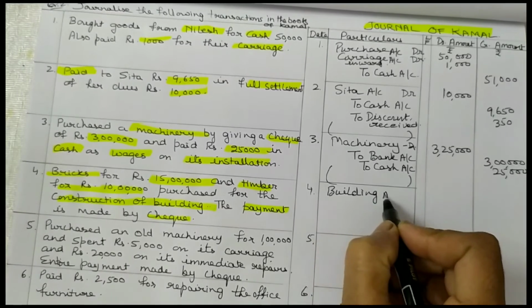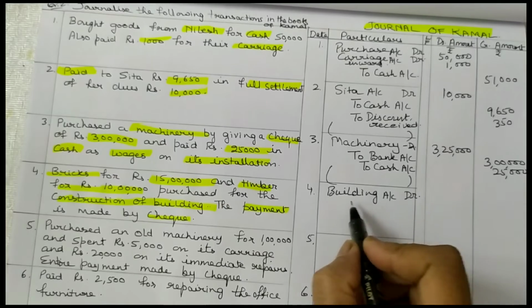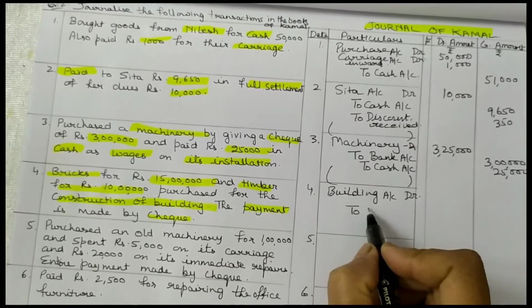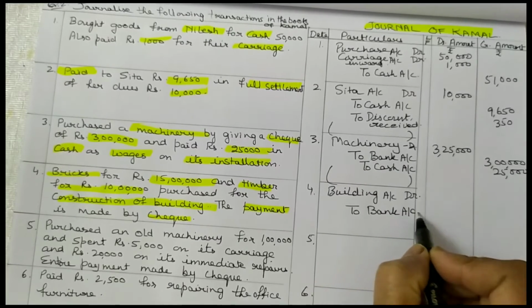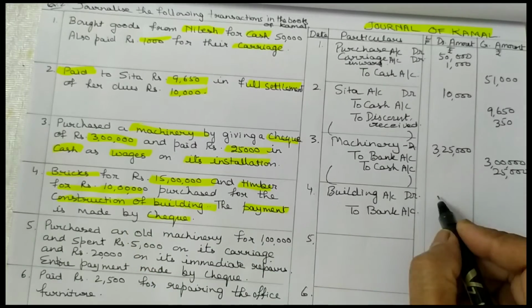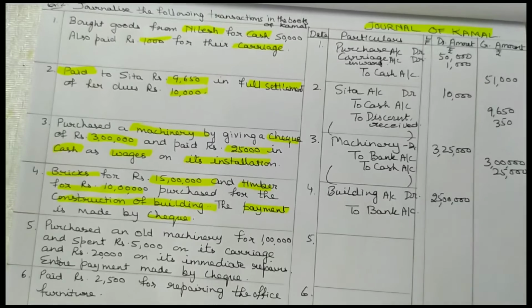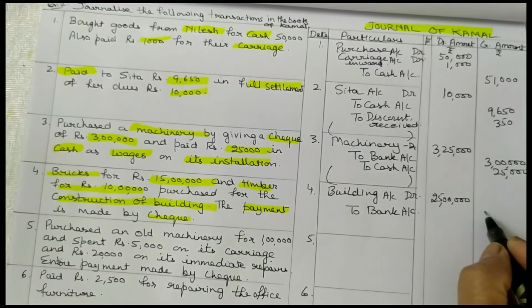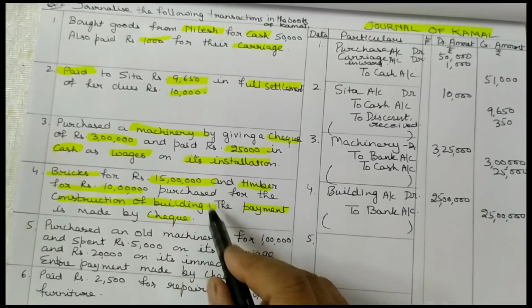Two, payment is made by check, to bank account. Bricks 15 lakh plus timber 10 lakh, 25 lakh is the amount for construction of the building. Both amounts are paid through check, so you have to total it and write it in the amount column. In narration you write from here.